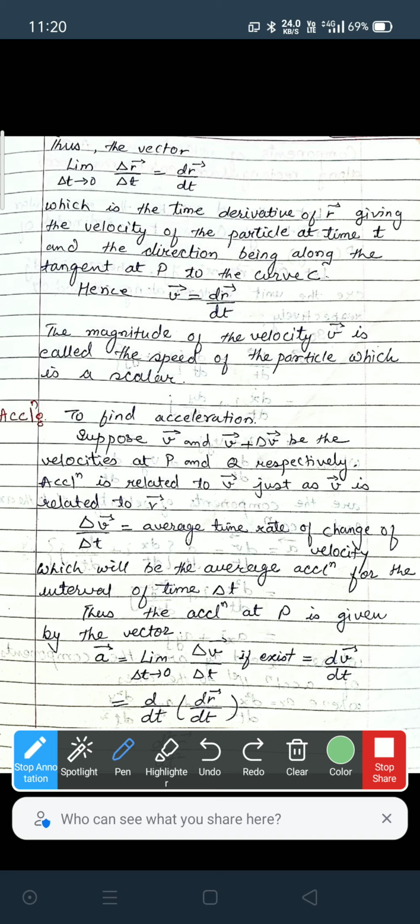The magnitude of the velocity v is called the speed of the particle, which is a scalar quantity.